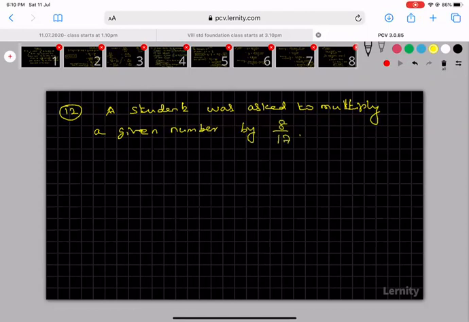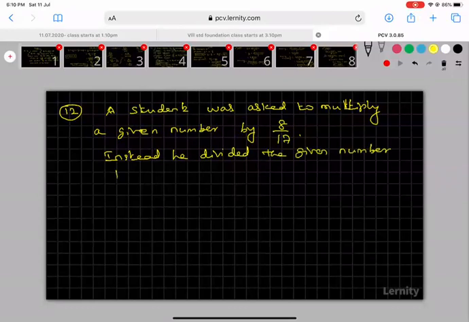Instead, he divided the given number by 8 by 17.